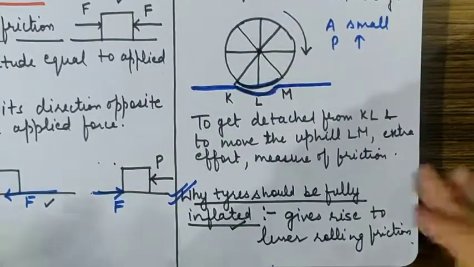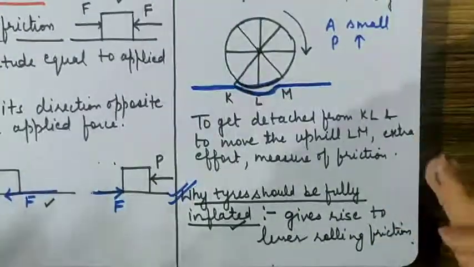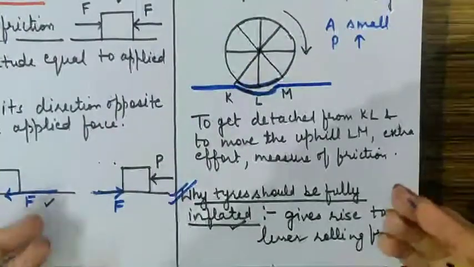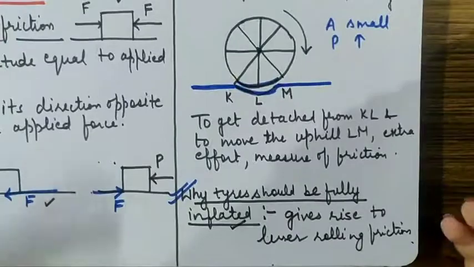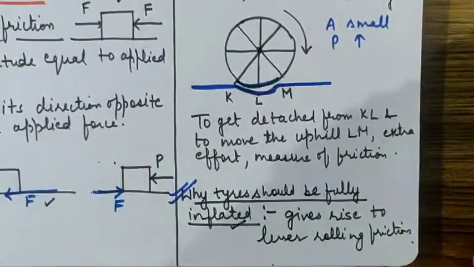So rolling friction is actually present. It is less but actually present. We can further reduce it if we fully inflate the tires or the wheels of the vehicles.